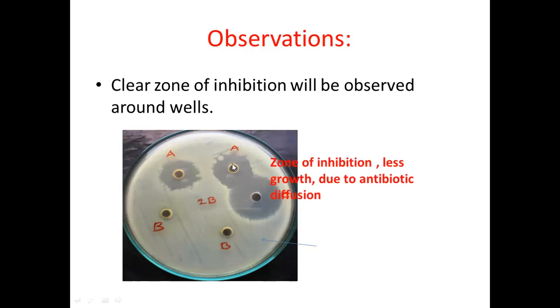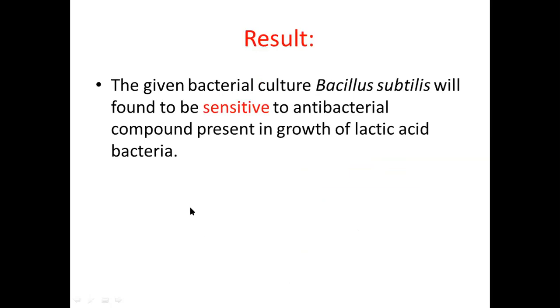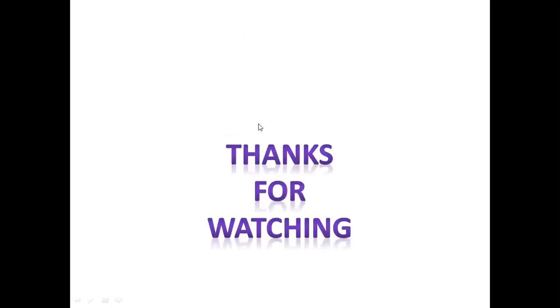You can easily see here less growth due to antibiotic diffusion, and growth of the test organism can be easily seen here. So what will be our result? The result will be that the given bacterial culture Bacillus subtilis is found to be sensitive to the antibacterial compound present in the growth of lactic acid bacteria. So our test organism Bacillus subtilis is found to be sensitive. Okay. Thanks for watching this video.